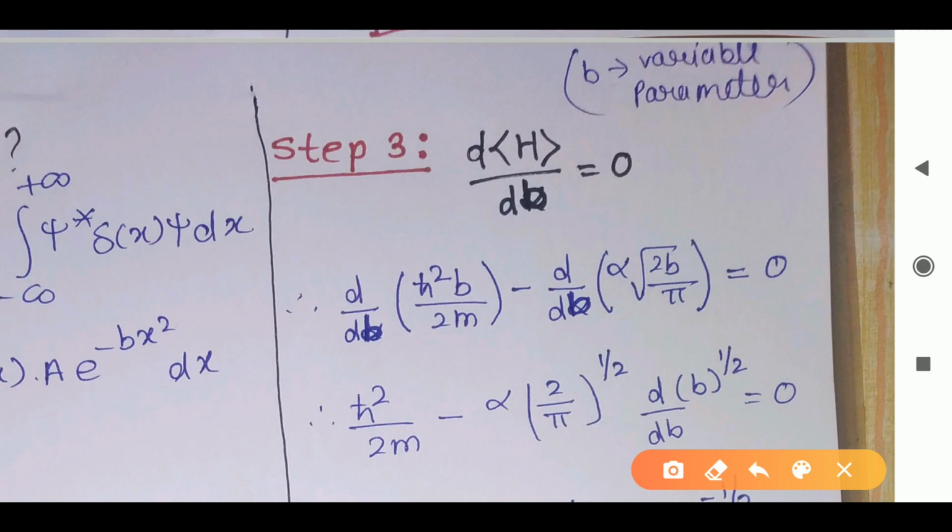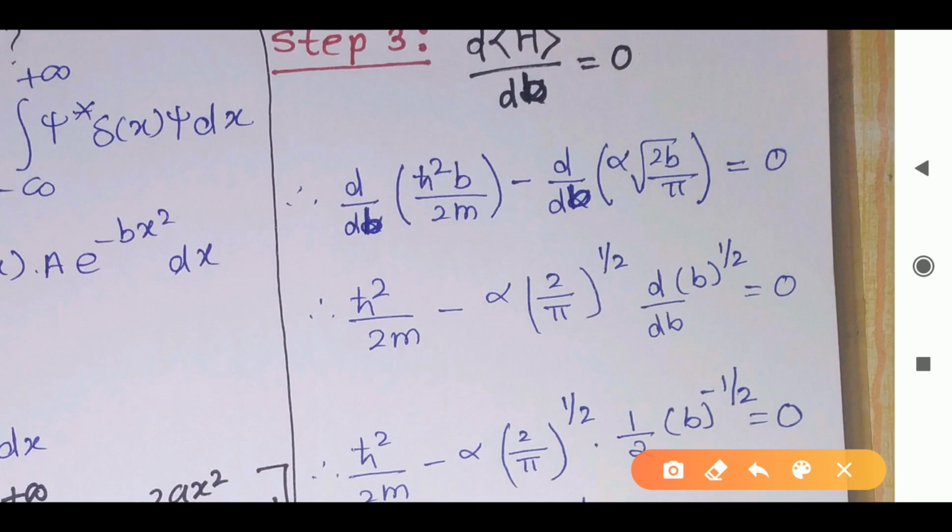So first term I will take here, the second term I will take here. Okay, first term is this, second term is this, and here we have a minus sign. Okay, now here h cross square upon 2m is constant, I can take outside. So derivative of b will give us 1 here. So first term we will get this. Now if we do the derivative of this, alpha I can take outside, root over of 2 by pi I can take outside, root over of 2 by pi I can write as 2 by pi raised to half.